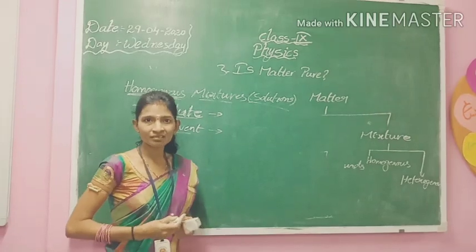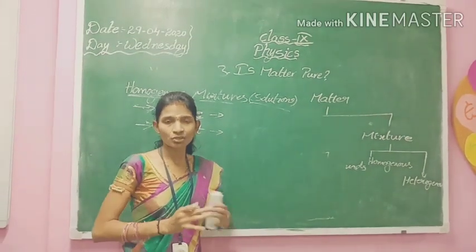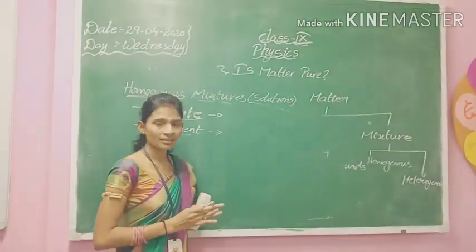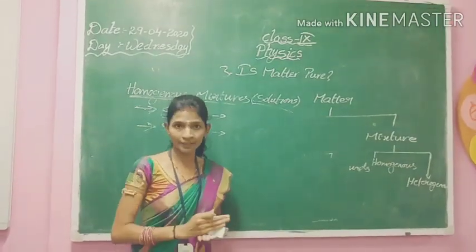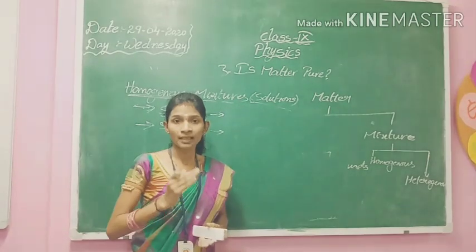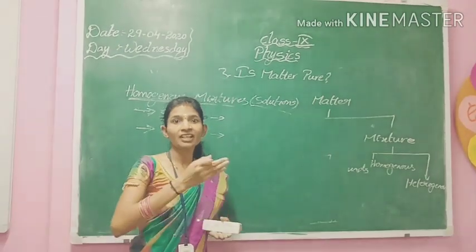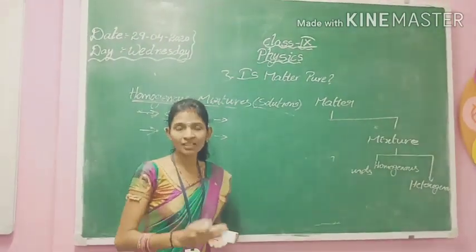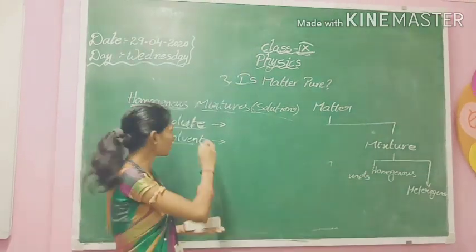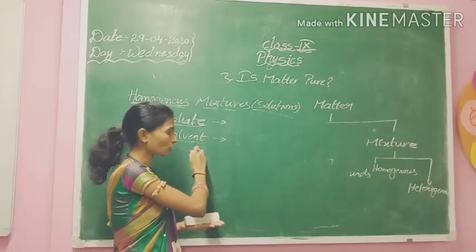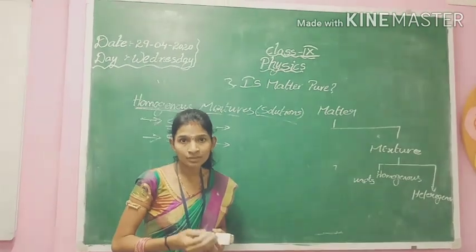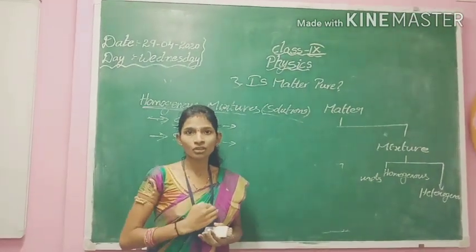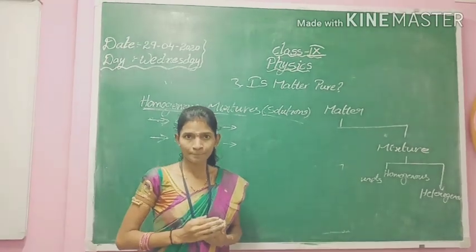But for defining, we can't write like this. So the actual definition of solute is the substance which dissolves in the solvent in a solution, and the solvent is the substance which dissolves the solute in a solution.